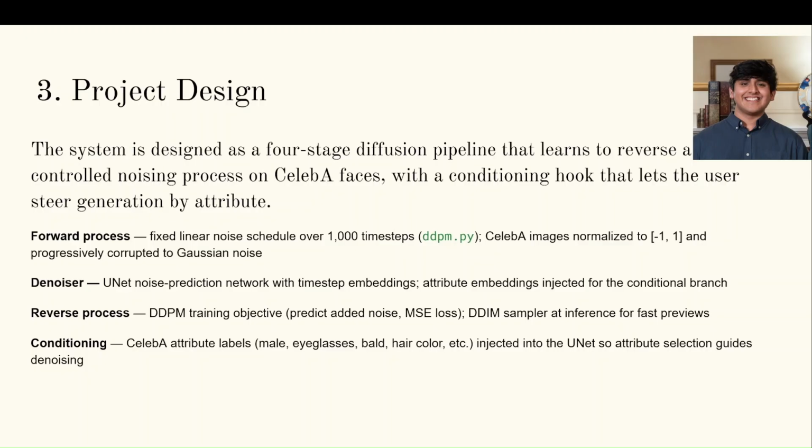We capped the resolution at 64 by 64 to fit our compute budget. That was probably one of the biggest issues we had. We built checkpoints and resume into the training loop, so long runs survive interruption, and we keep evaluation, FID and collapse detection, in a completely separate metrics runner so it doesn't slow training down.